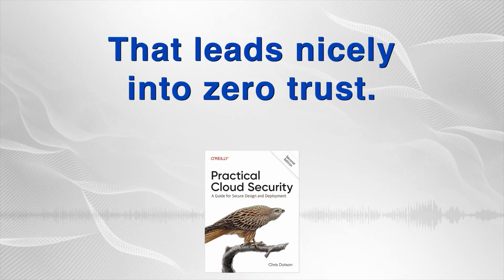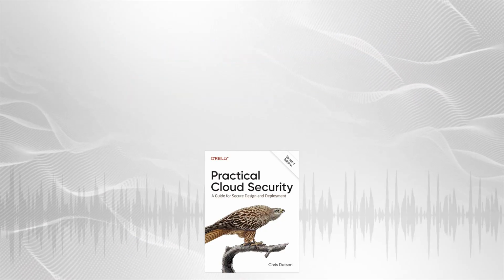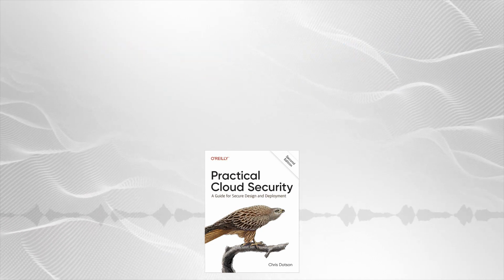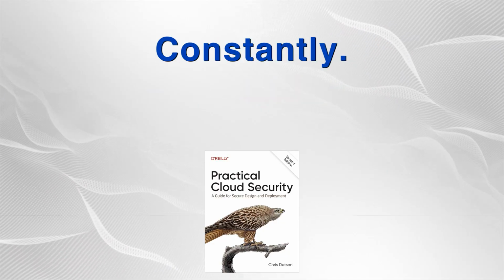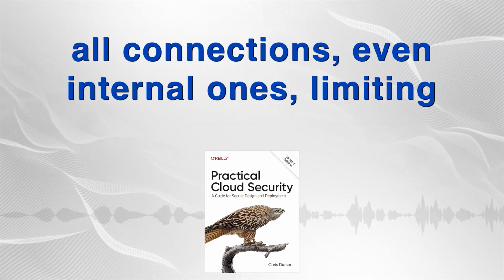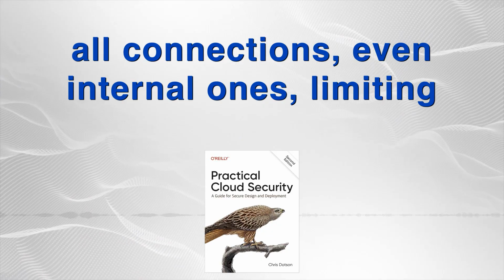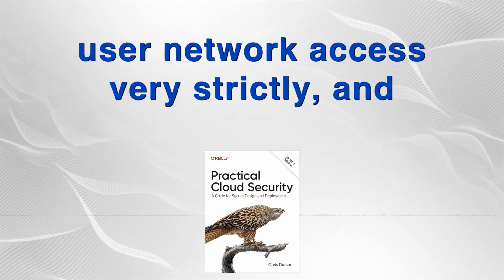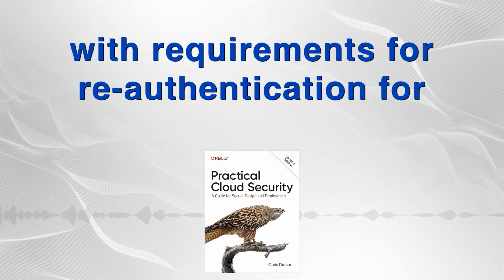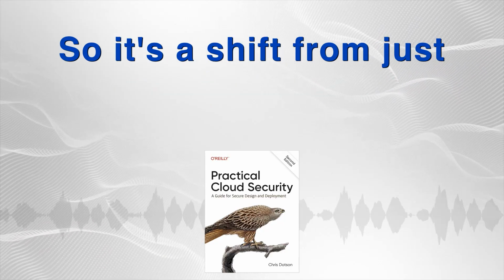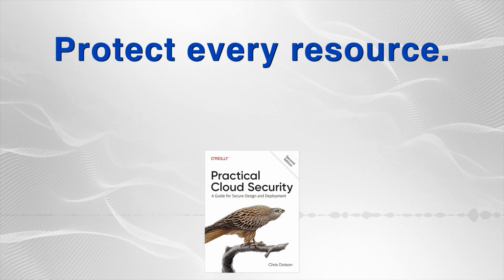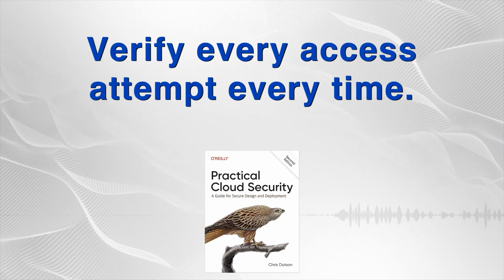That leads nicely into zero trust, another major concept. Yes, and the book clarifies it should be seen as zero implicit trust. Trust isn't assumed. It must be earned and verified constantly. How is that put into practice typically? Common methods include encrypting and authenticating all connections, even internal ones, limiting user network access very strictly, and using multi-factor authentication, MFA, often with requirements for re-authentication for sensitive actions. So it's a shift from just guarding the perimeter. A fundamental shift. Protect every resource, verify every access attempt every time.